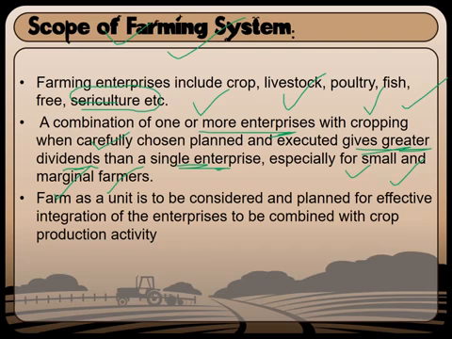And finally, the farm as a unit is to be considered and planned for effective integration of the enterprises to be combined with crop production activity. So these are general points. The basic thing you need to know is that the scope of farming system doesn't restrict it to only cropping alone. It is associated with various other things like livestock, poultry, fishes, silkworm, apiculture, everything. So you need to plan out everything before introducing your crops.